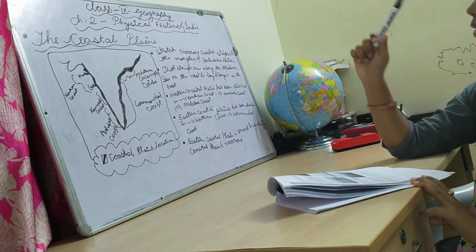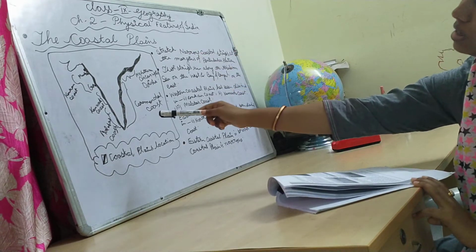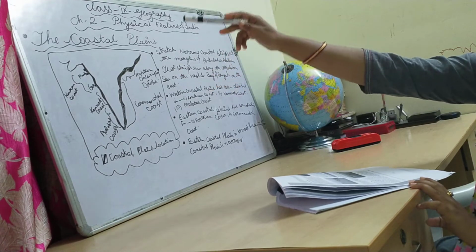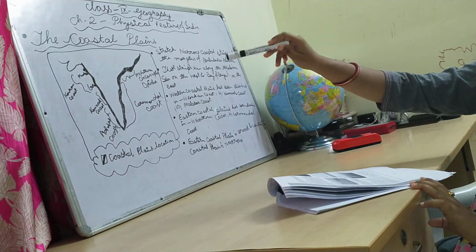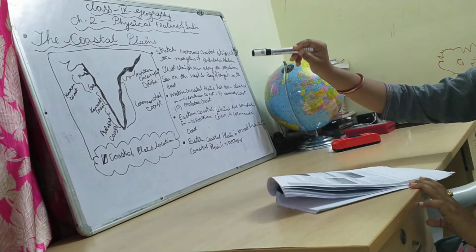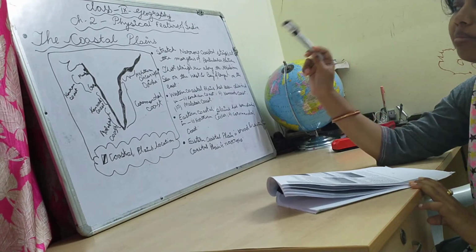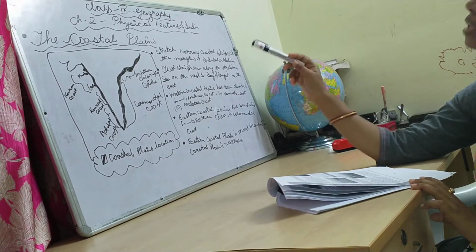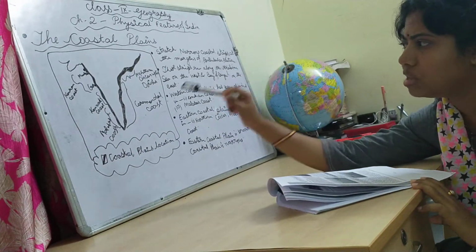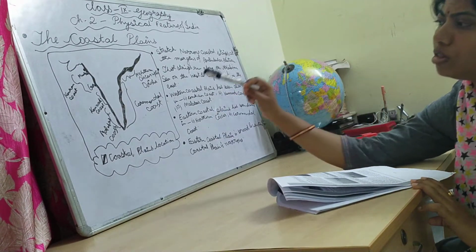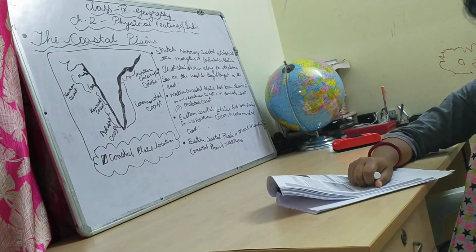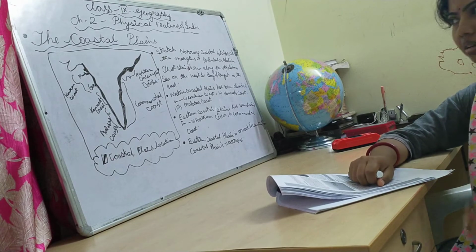Third point: the western coastal plain has been divided into three subdivisions. Children, from Mumbai to Goa, that portion of the western coastal plain is classified as the Konkan coast, by local name. The Karnataka part, a little portion, is known as the Kannada coast, because the language of Karnataka is Kannada.